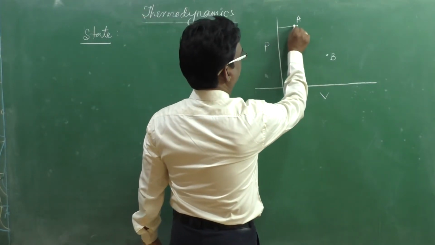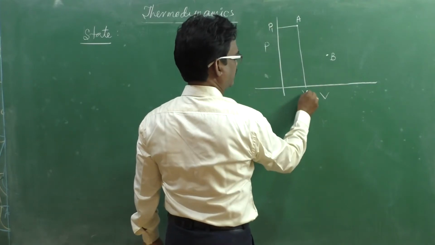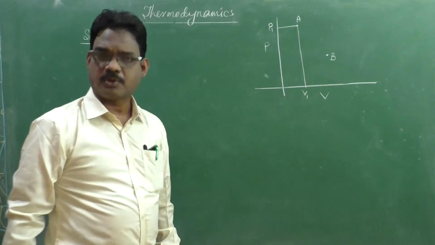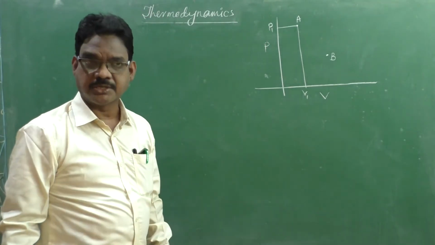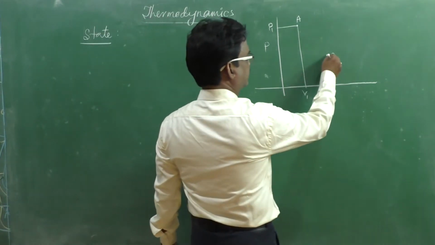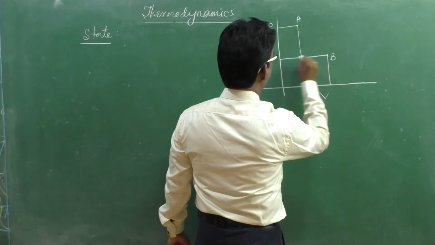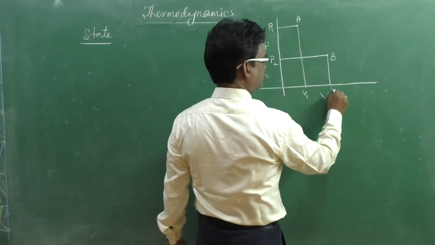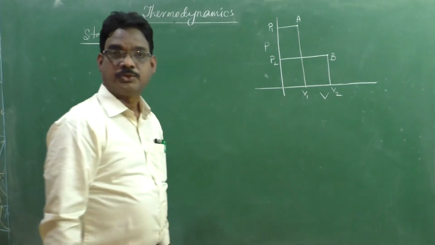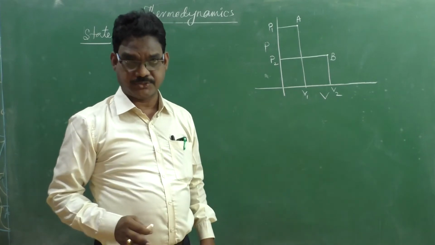Suppose it is P1 and V1, well-defined properties, at thermodynamic equilibrium. Now when it reaches state B, it has P2 pressure and V2 volume.